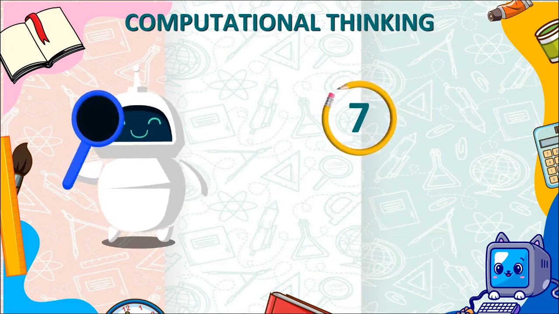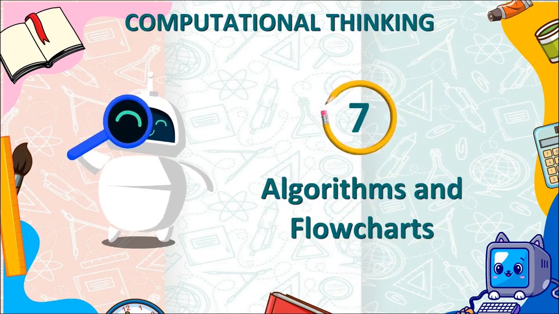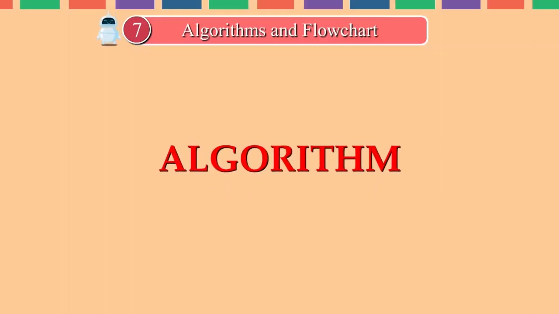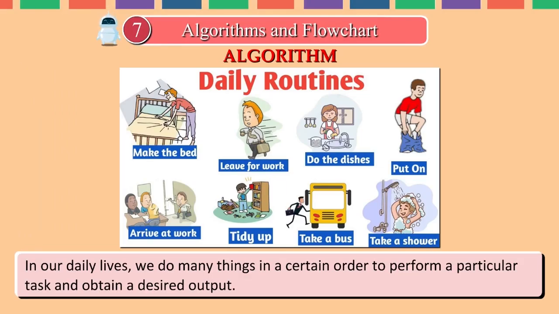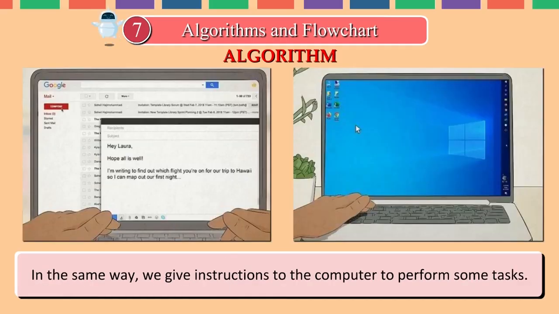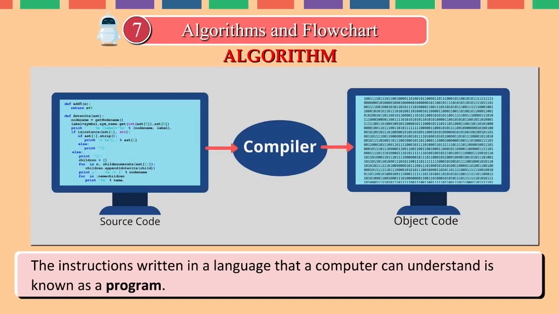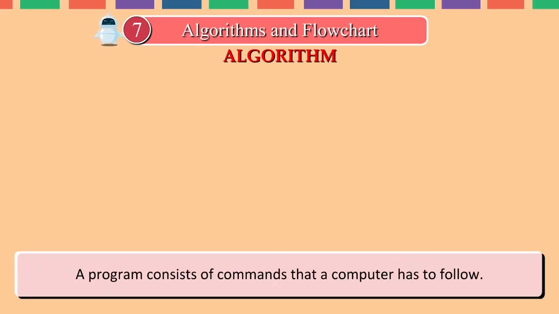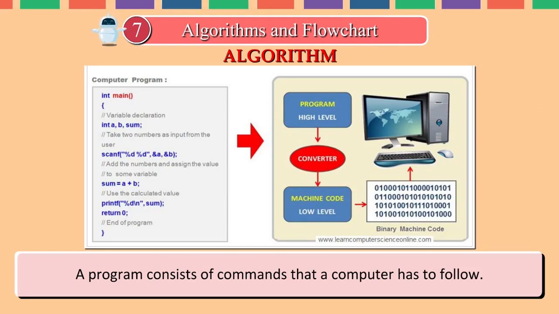Computational Thinking. Chapter 7. Algorithms and Flowcharts. Algorithm. In our daily lives, we do many things in a certain order to perform a particular task and obtain a desired output. In the same way, we give instructions to the computer to perform some tasks. The instructions written in a language that a computer can understand is known as a program. A program consists of commands that a computer has to follow.